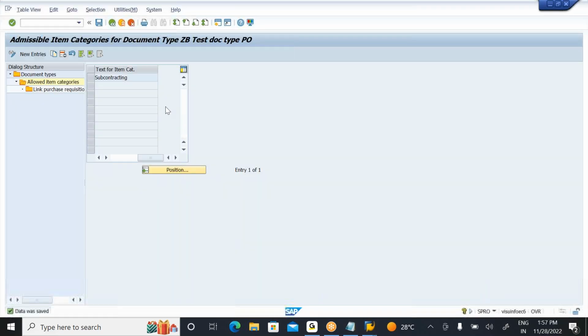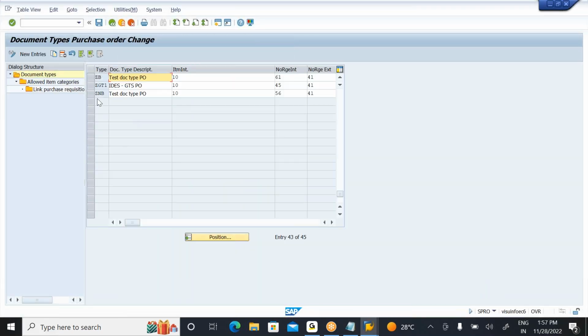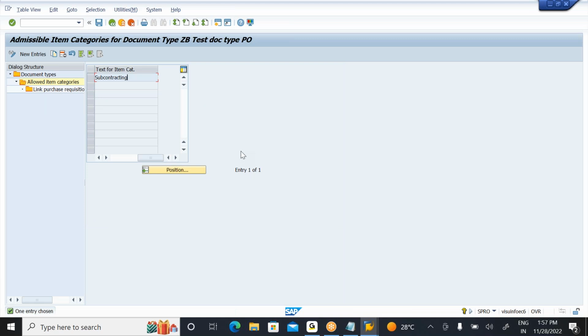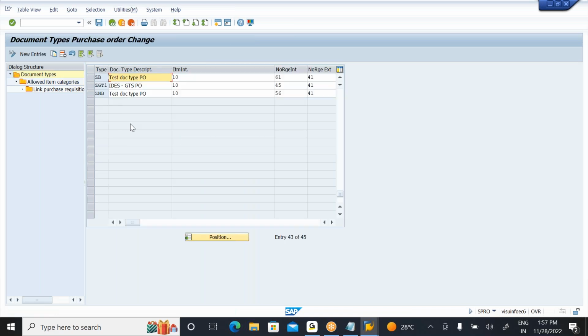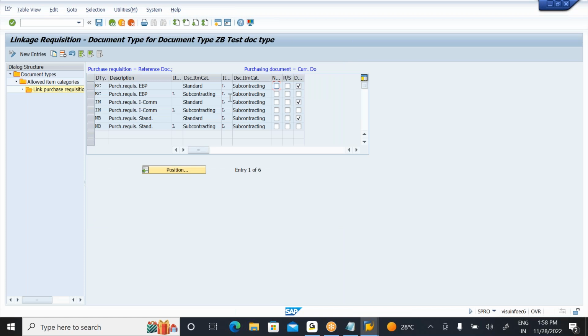So this is how the item category is controlled. Which means you can create your document type, and for this document type you can control your number range, you can control your field selection, and also you can control your item categories. And apart from this, one more thing here: you can link the purchasing references against your document type. So with this document type, whenever I'm creating a purchase requisition, whatever item categories I mentioned, you can control which item categories can be created in PO, and whether the system should issue the dialog box or not.